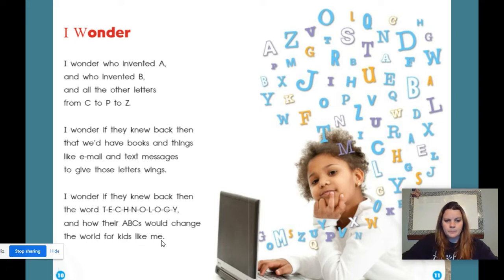All right, friends, I noticed lots of different things in this poem. One thing I noticed was that in the second and the third stanza, the author started each stanza with the same line: I wonder if they knew back then. Let's look at the third stanza. Read it with me. I wonder if they knew back then. We're going to reread this poem, and I want you to follow along and read the words that you know. When I get to these lines, I wonder if they knew back then, I want to see you read loud and clear, okay?